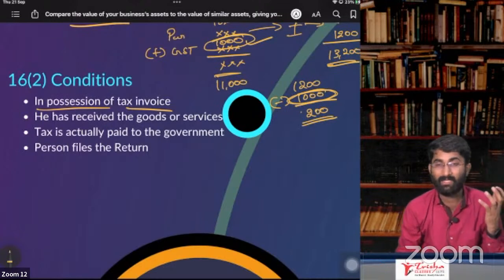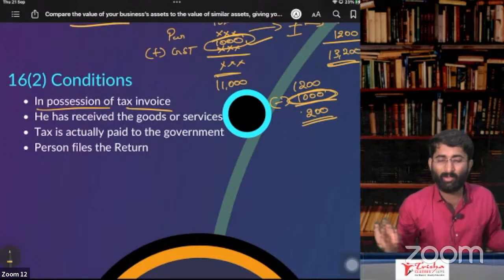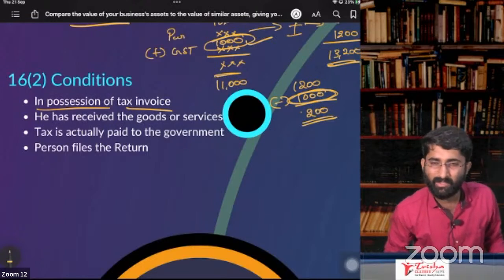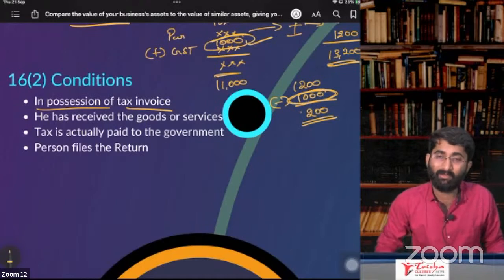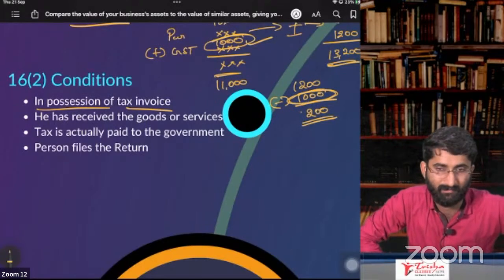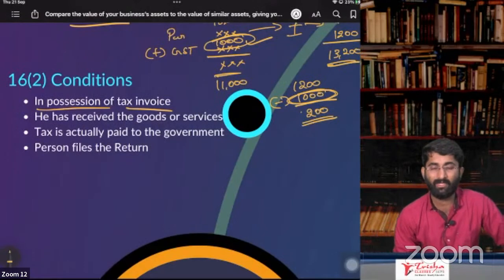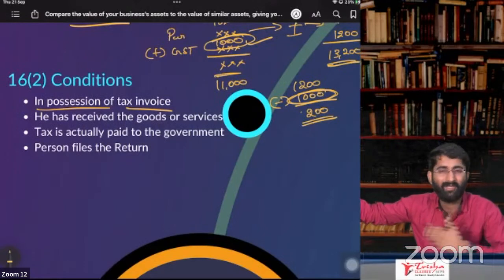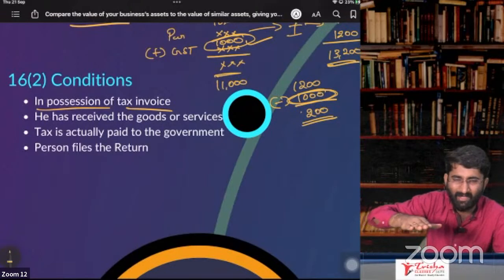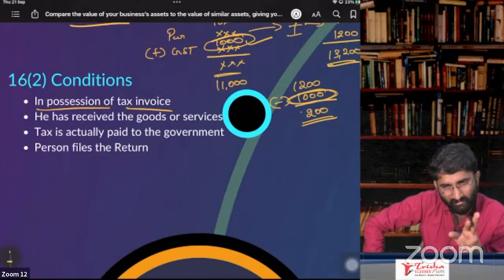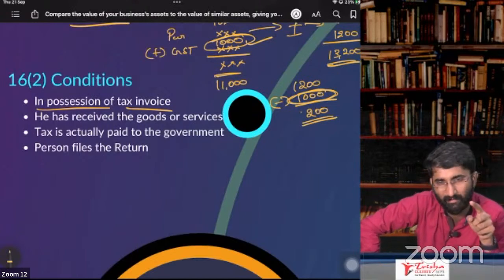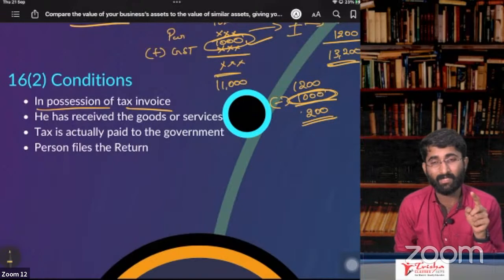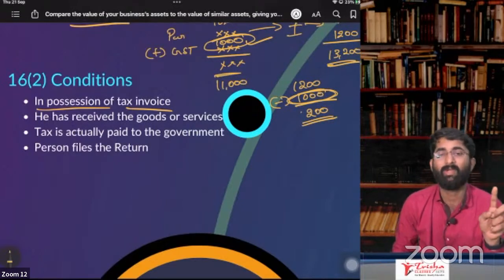Sir, I don't have the invoice, sir. I lost the invoice, sir. ITC also lost, sir. Sir, the invoice is destroyed, sir. ITC also destroyed, sir. I kept it somewhere. I am not getting the invoice now. It is there in the business, but I am not getting the invoice now. The GST officer also says that it is there. You get the ITC only if you have the invoice. If you don't have the invoice, then don't ask for ITC. You don't get ITC. You should have the invoice only, then you get the ITC.